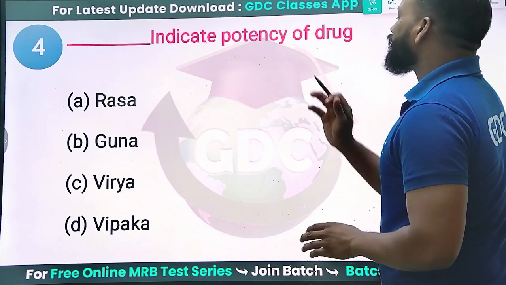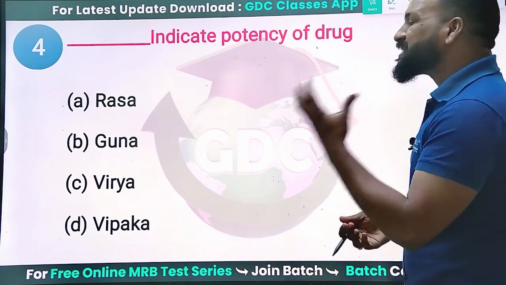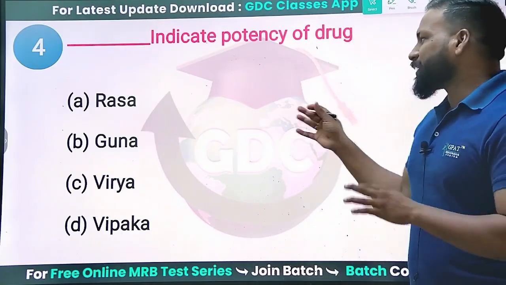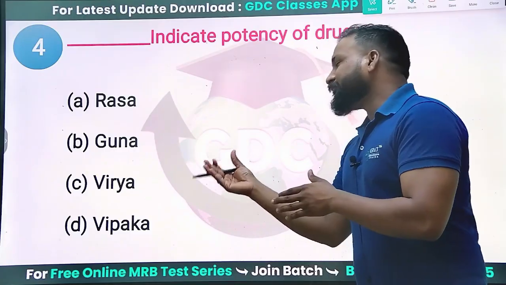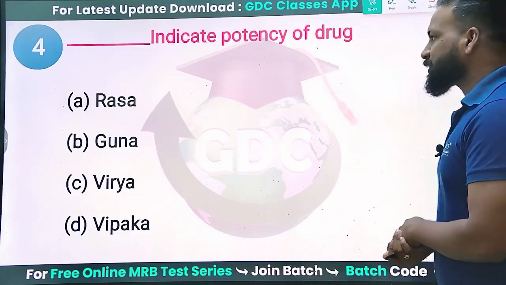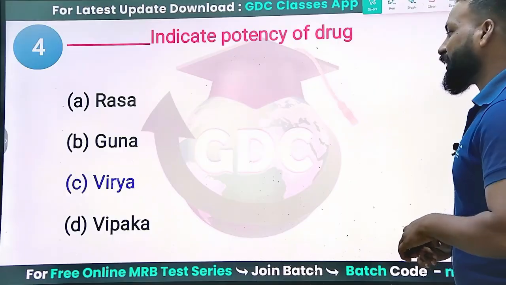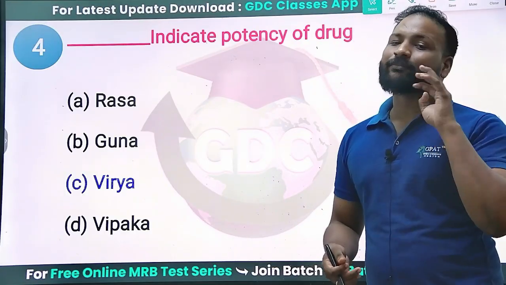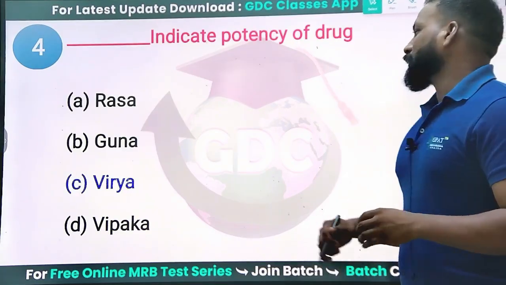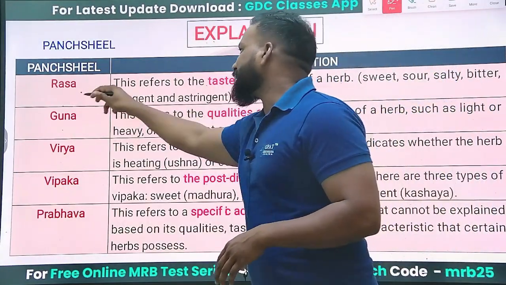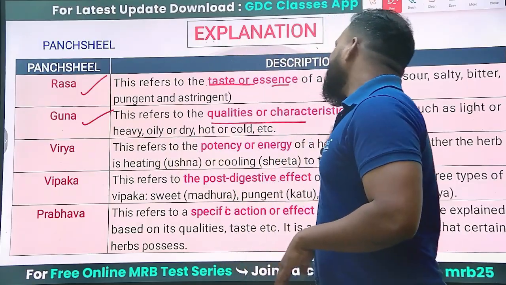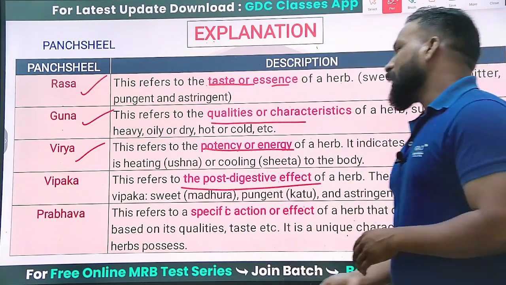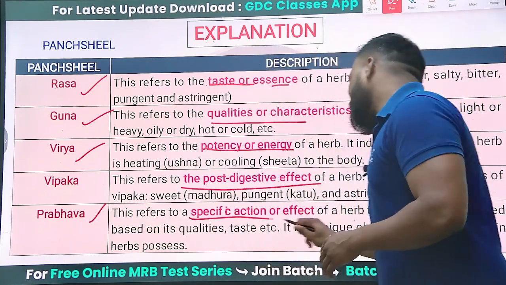Which of the following indicates the potency of a drug? According to the Panchsheel theory in Ayurveda, which of the following indicates the potency of a drug? Option A Rasa, B Guna, C Virya, D Vipaka. What is the right answer? Potency means Virya. In Ayurveda, Panchsheel means five properties of the dosage form. Rasa means taste or essence. Guna means properties or qualities. Virya means potency or energy. Vipaka means the post-digestive effect or metabolism. Prabhava means specific action or effect.